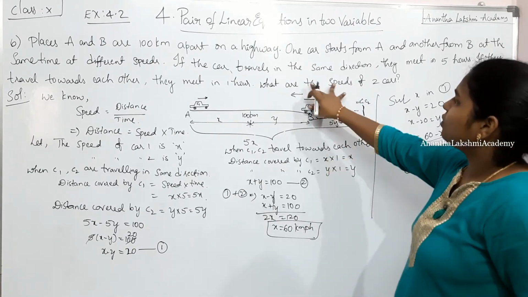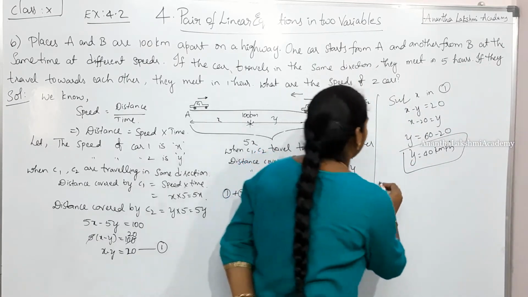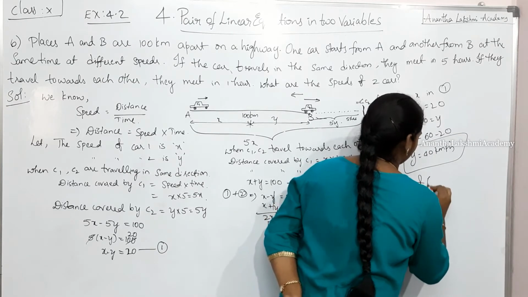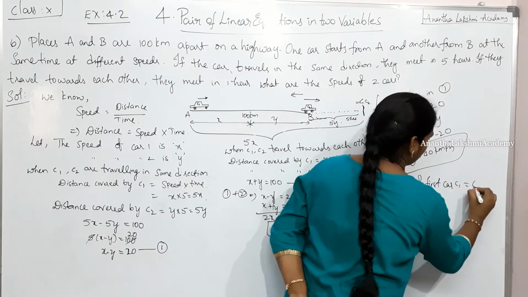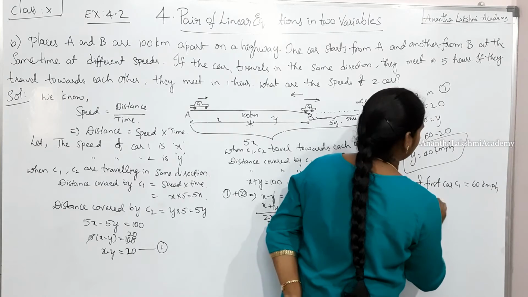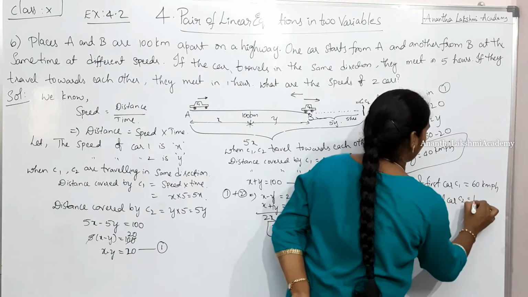So what is asked? What are the speeds of the two cars? So the speed of the first car, C1, is equal to 60 kilometers per hour, and the speed of the second car, C2, is equal to 40 kilometers per hour.